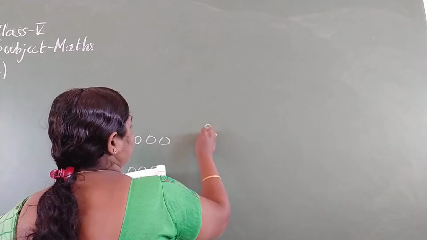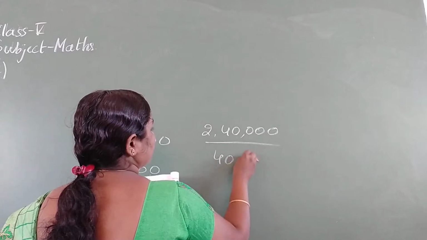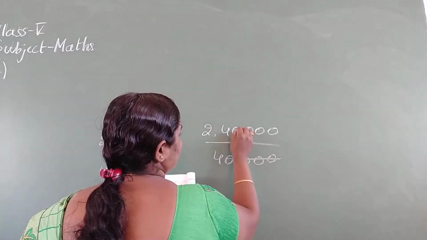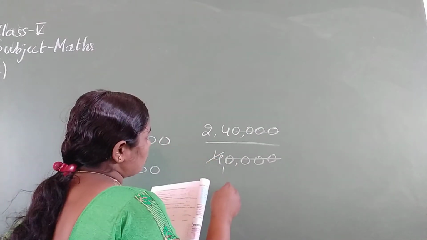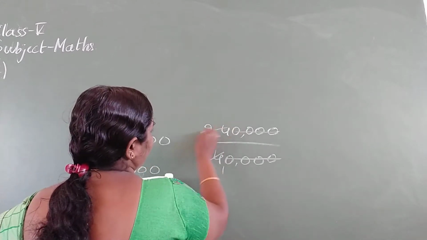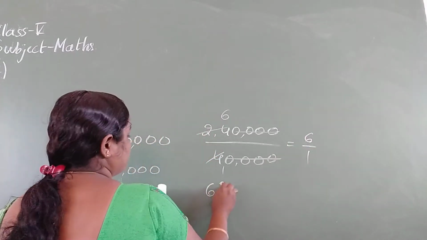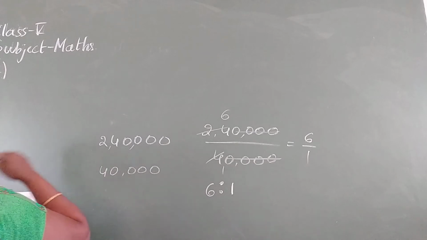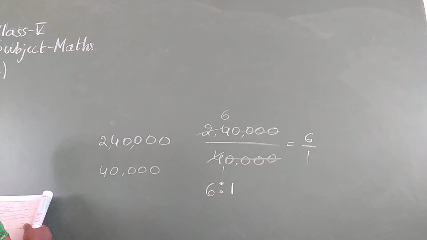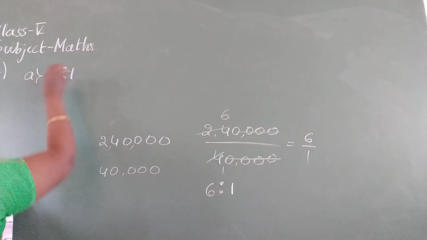So take this 2,40,000 divide by 40,000. This 40, this 40 cancels. 4 ones are 4, 4 2s are 8, 4 3s are 12, 4 4s are 16, 4 5s are 20, 4 6s are 24. What is the answer? 6 by 1. Ratio is 6:1. So answer is first one. First question, option A, 6:1 is the answer.